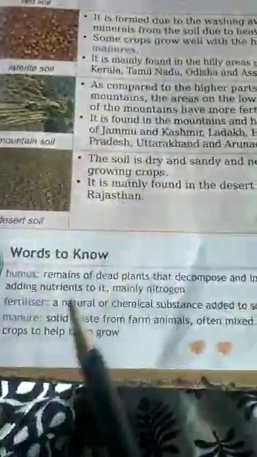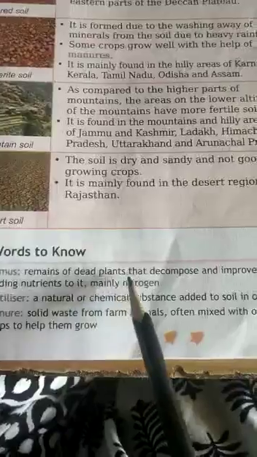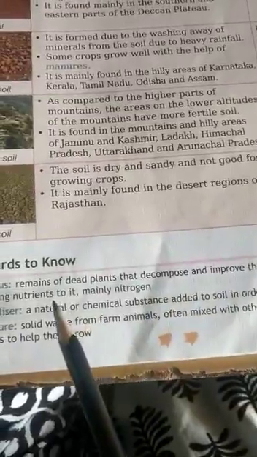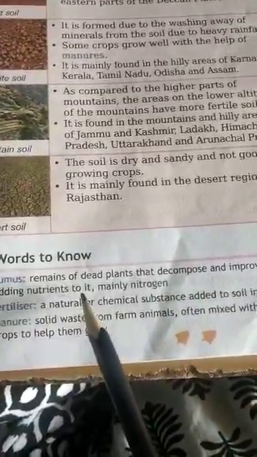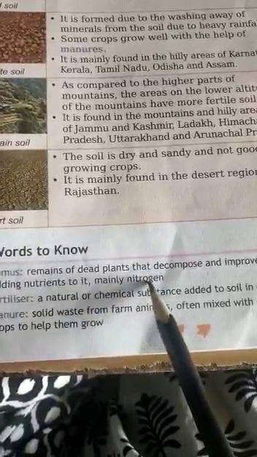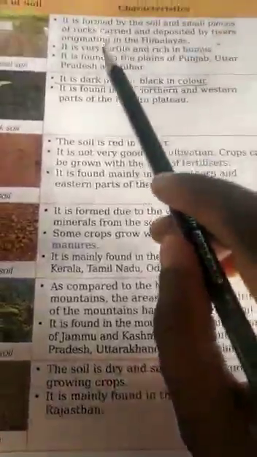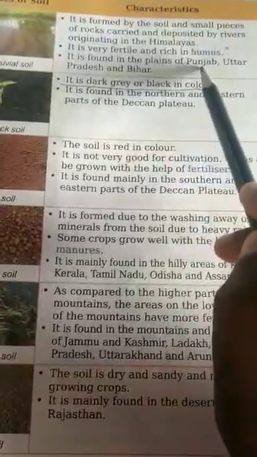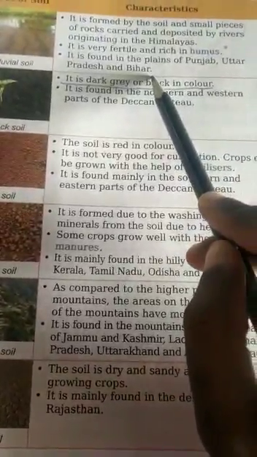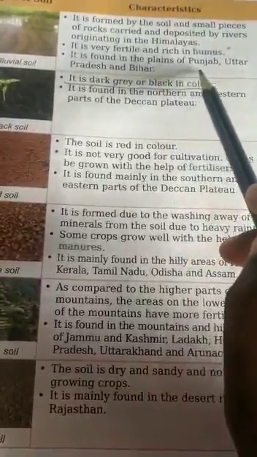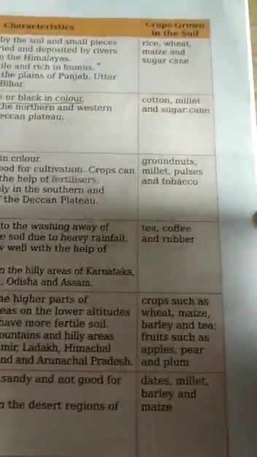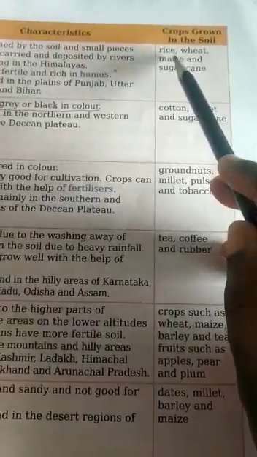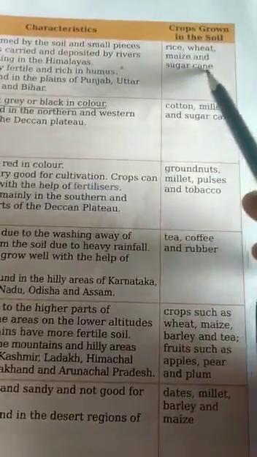Humus means the remains of dead plants that decompose and improve the health of the soil by adding nutrients to it, mainly nitrogen. Now, it is found in the plains of Punjab, Uttar Pradesh and Bihar. And what are the crops grown in this soil? Like rice, wheat, maize and sugarcane.